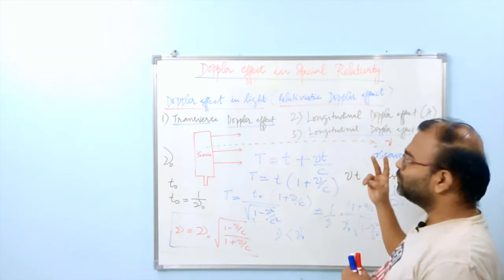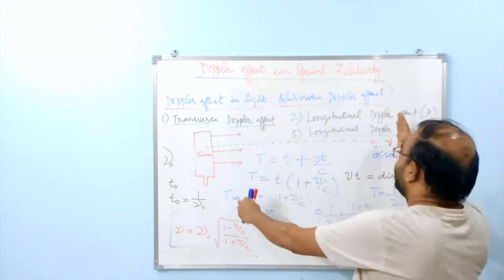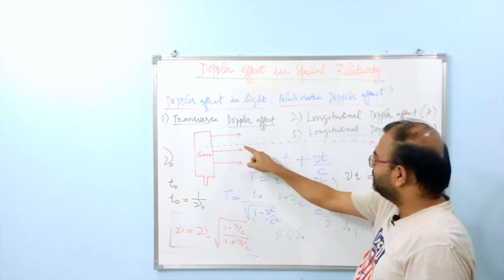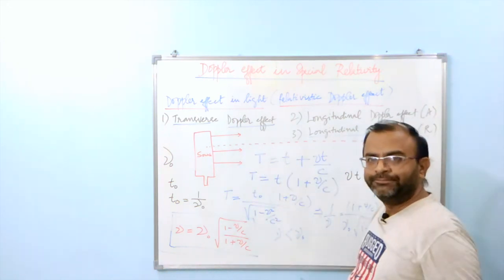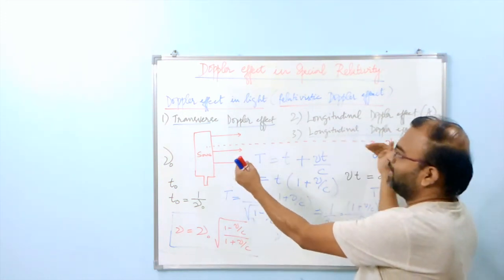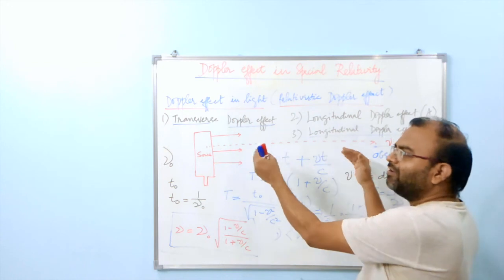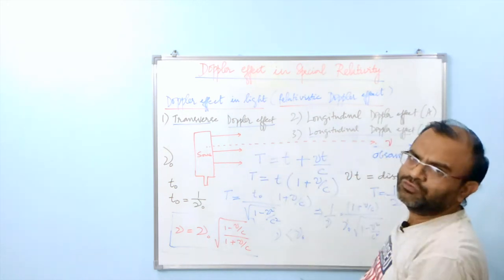Because we have discussed two very special cases: the transverse case, where the angle is 90 degrees between this line and the direction of motion, and the longitudinal case, in which the angle is either 0 degrees or 180 degrees, depending on whether you are talking about recession or approach.